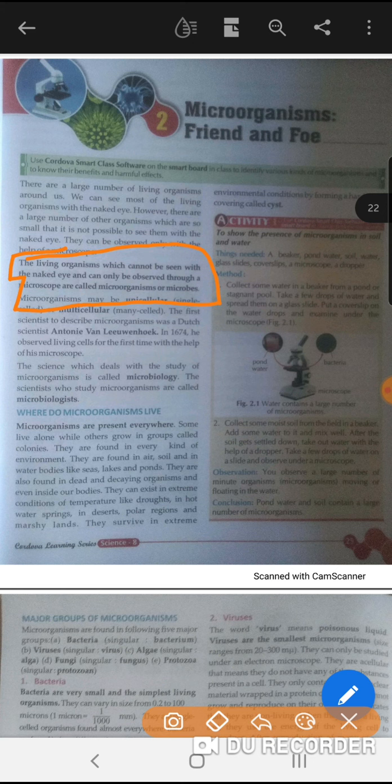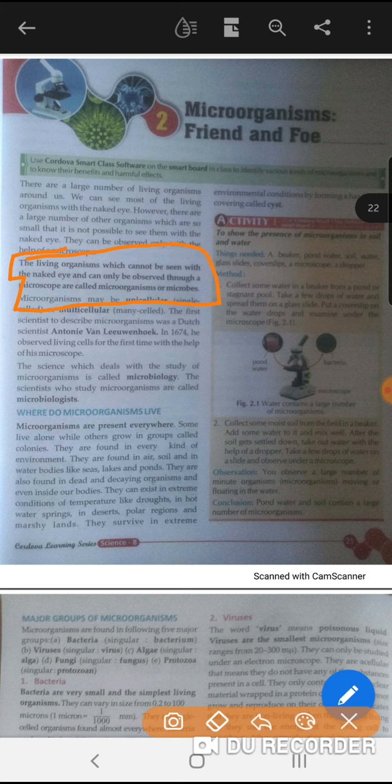That's why they are called microorganisms. Fine. Definition clear? The organisms that are very small and cannot be seen by our naked eyes are called microorganisms. We need a microscope to see them.